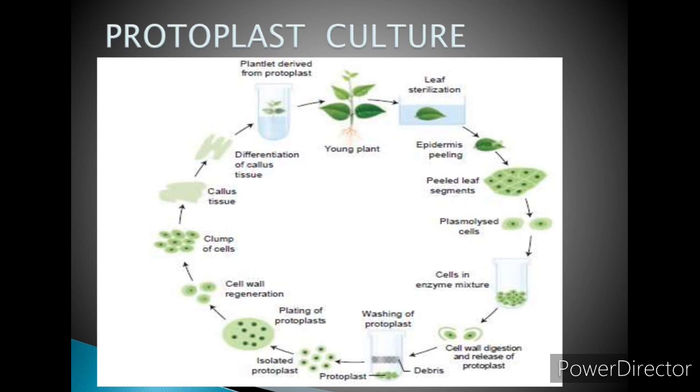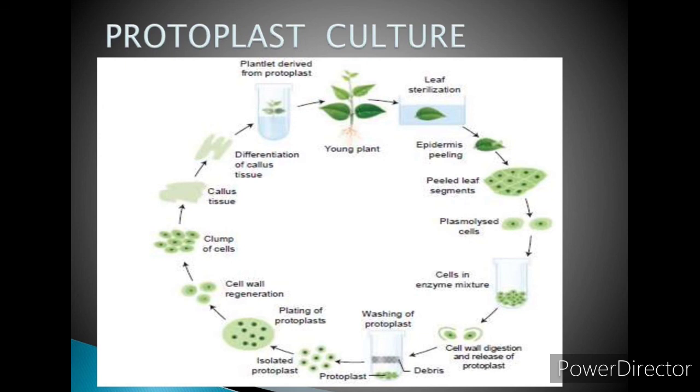After getting the protoplast, it is then transferred to 20% sucrose solution to retain the viability. Viability means ability to live. They are then centrifuged to get pure protoplast. So for isolation, first we have to immerse and then incubate. After incubation, it is transferred to 20% sucrose solution to maintain the viability.